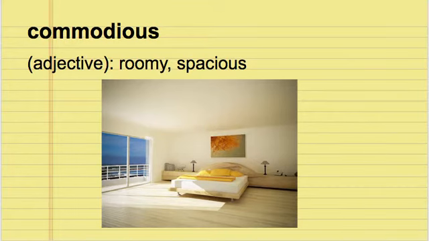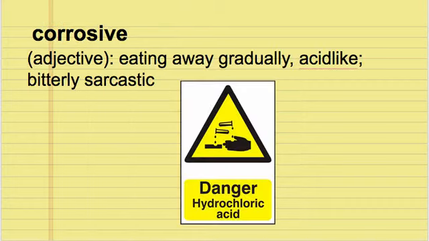Commodious is an adjective meaning roomy or spacious, right? Here's an example of a really commodious hotel room. It's huge. That's the opposite of a tiny cubicle, which is one of our words from earlier this semester.